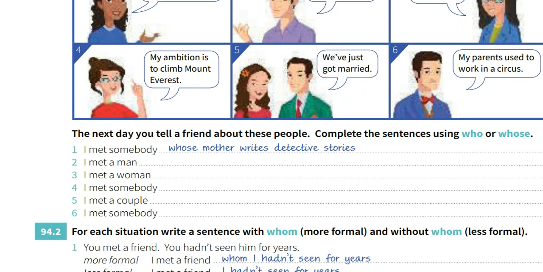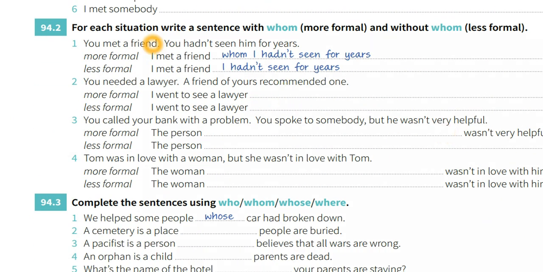Exercise: here we have to check out exercise number 2, Unit 94. For each situation, write a sentence with whom, more formal, and without whom, less formal. If you check the first example: you met a friend, you hadn't seen him for years. More formal: I met a friend whom I hadn't seen for years. Less formal: I met a friend I hadn't seen for years. So I have no clue to put whom here; you can avoid it by using the less formal version. This is the first exercise.